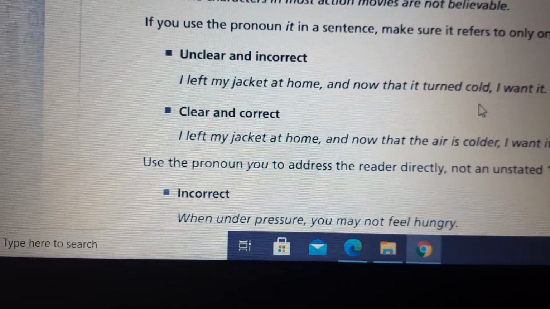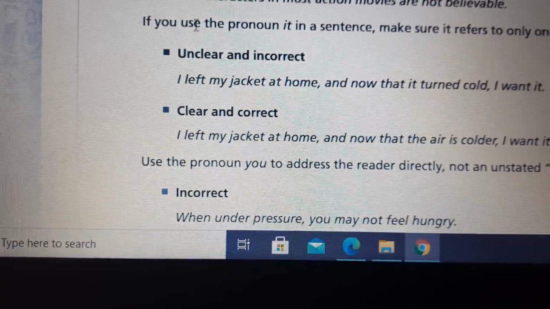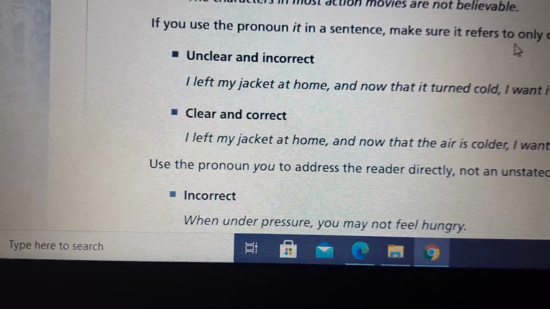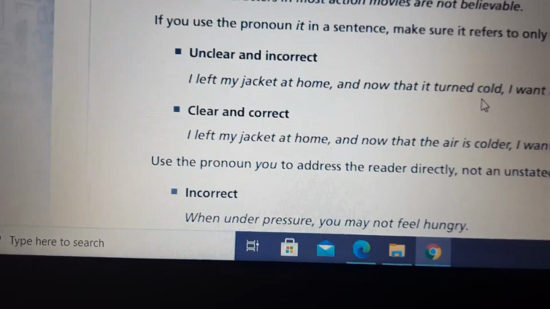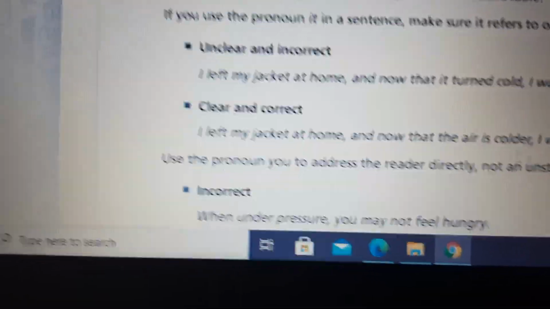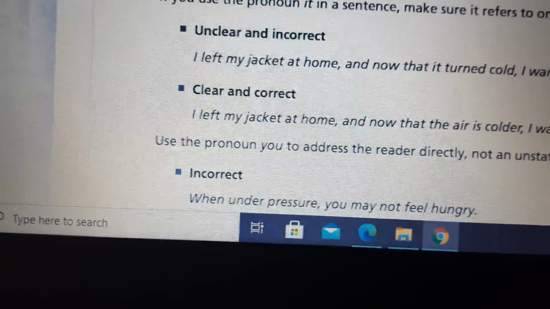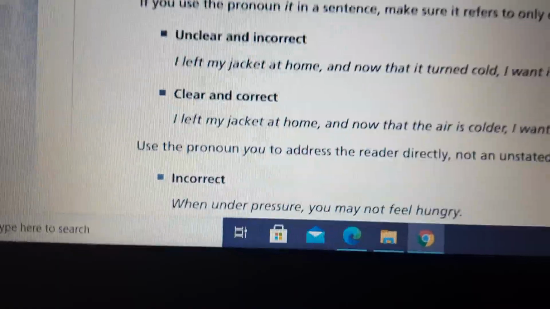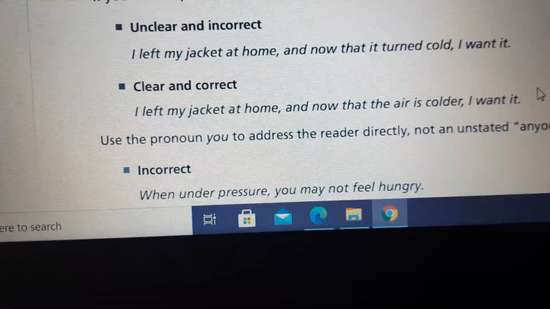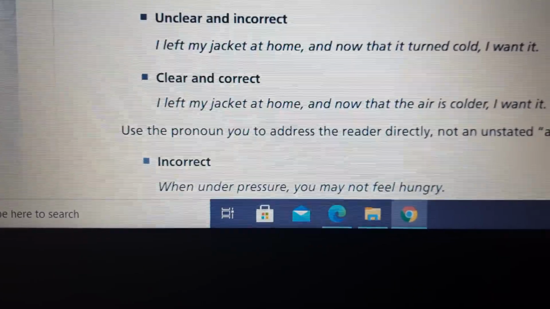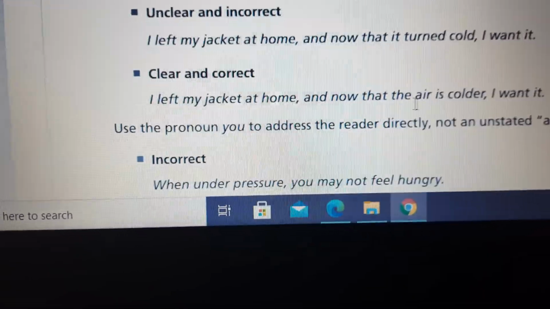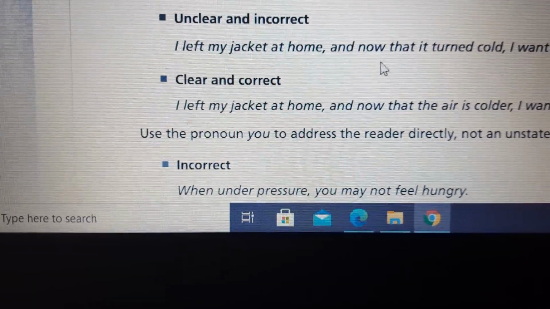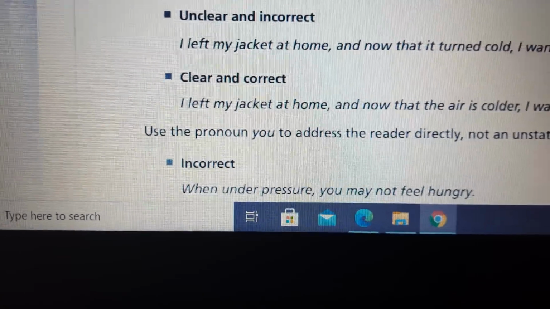It turned cold, okay? So again, just go back to this one. If you use the pronoun it in a sentence, make sure it refers to only one antecedent, just one. We have one, not just it. Avoid repetition. It's not like, I left my jacket at home and now the air is colder, I want it. So it refers to my jacket. Avoid repetition.